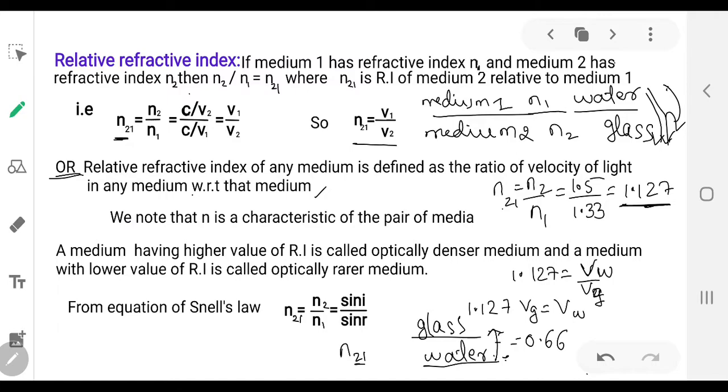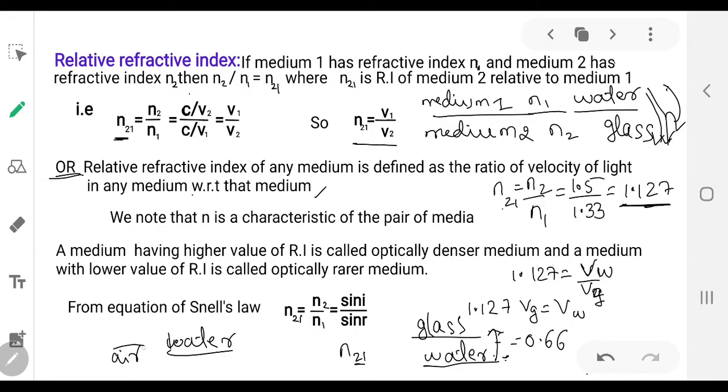Now again, optically rarer medium and optically denser medium are relative to each other, because you cannot simply say water is an optically rarer medium. Compared to air, water is an optically denser medium because it is offering more opposition for the propagation of light than the air.